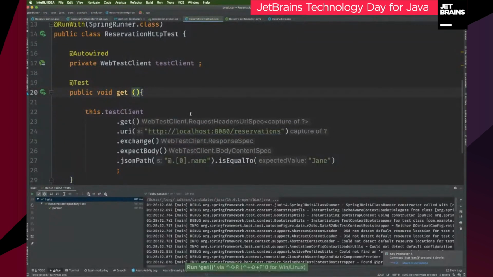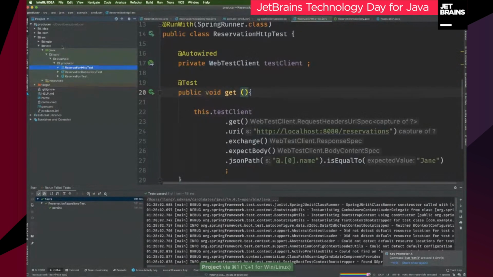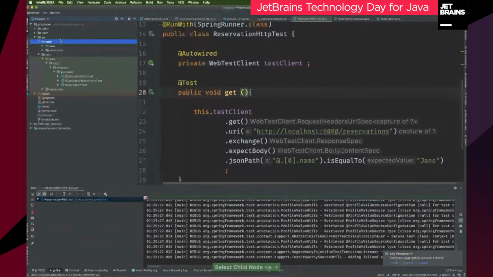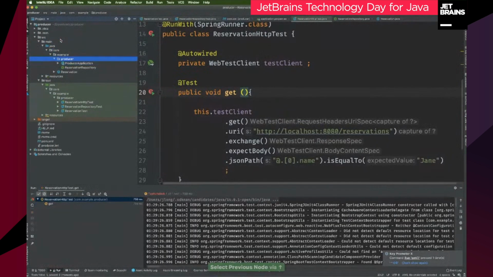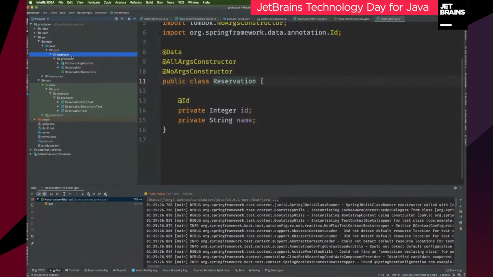Let's confirm that this works. It's going to fail, of course, because I don't have an HTTP endpoint. So I need to now go write the production code to make that work. And I can do that here. Let's see, this reservation should be here as well. Good. So we go here.